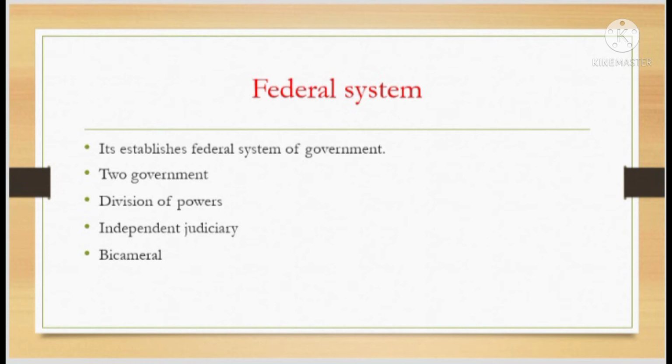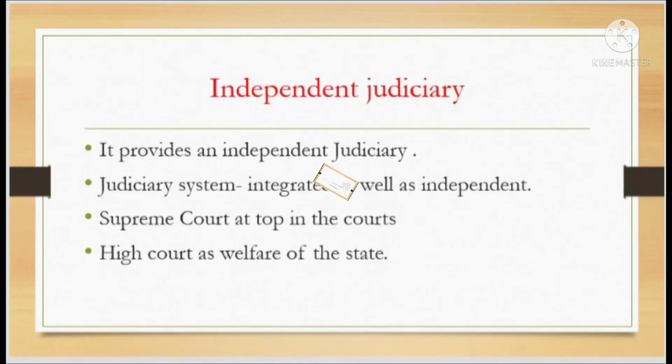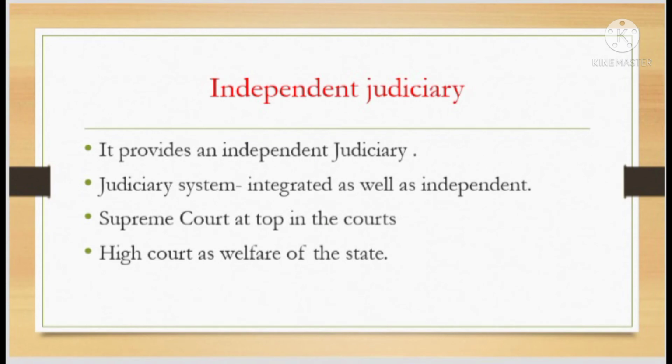Another one is that it is bicameral. We know bicameral legislation; our country has a bicameral legislature. These are the important features of the federal system which we are following in the salient features. The next one is the independent judiciary.